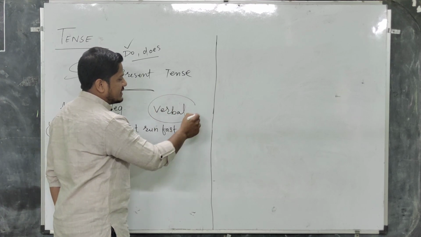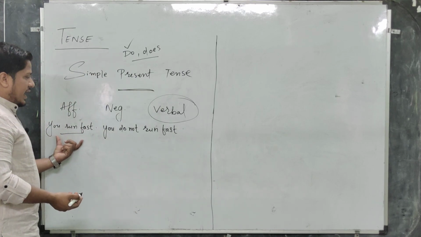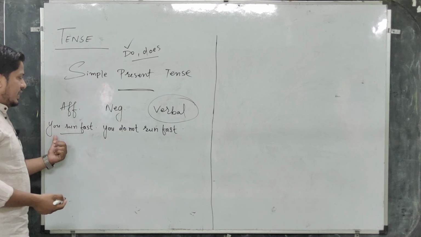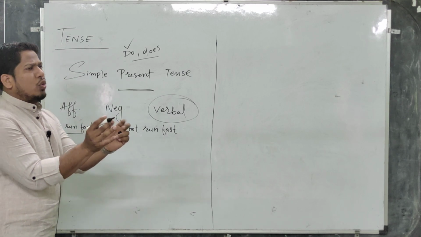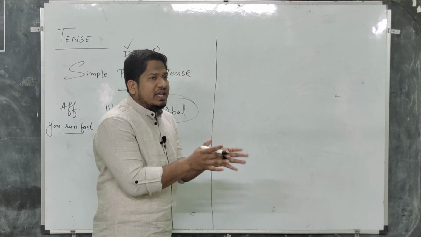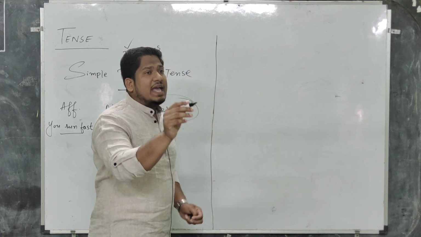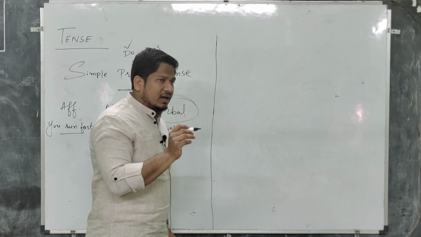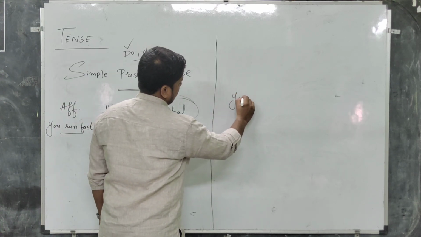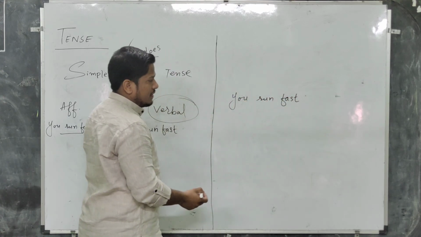And the third one is verbal. How to make a sentence verbal? When we turn an affirmative sentence into verbal, what do we do? Here is a sentence, you run fast. You only have to do one thing. You have to use a helping verb at the beginning of the sentence. As you start to make the sentence verbal, there should be a helping verb at the beginning of the sentence. For example, you run fast. You run fast.